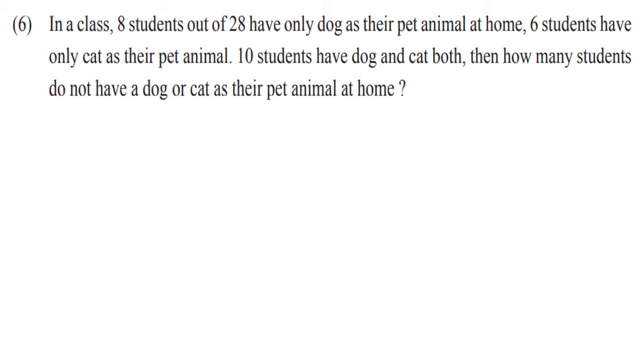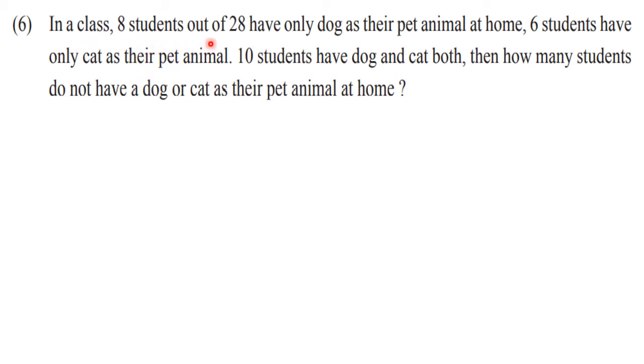Okay, so question number 6. Let us read the question. In a class, 8 students out of 28 have only dog as their pet animal at home. 6 students have only cat as their pet animal. 10 students have dog and cat both. Then how many students do not have a dog or cat as their pet animal at home? Now this question is a little bit different. Let us try to understand the question.